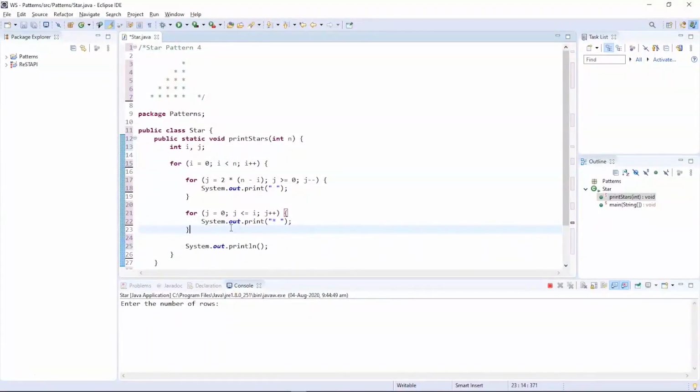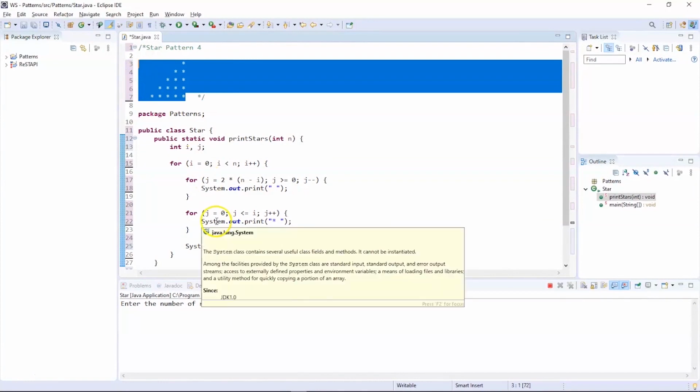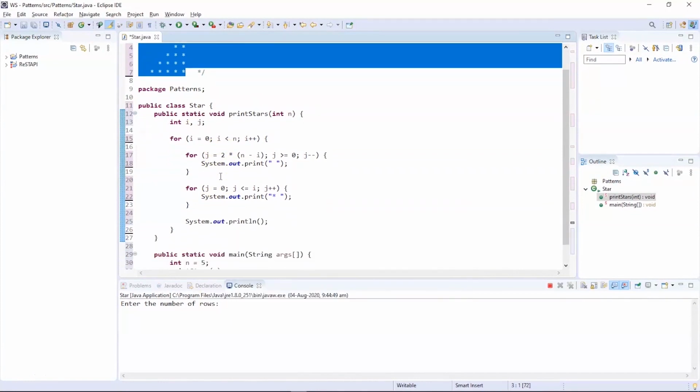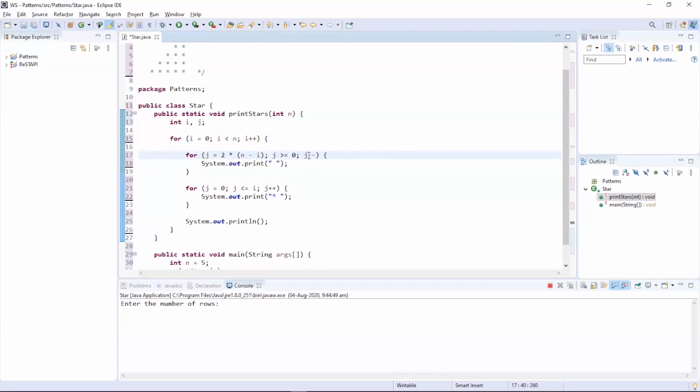So back in the practical mode, you can see on my screen the desired pattern we are looking for is this. Here the only difference is we have to print the spaces first. For printing the spaces, we will be using this for loop with the condition j = 2 * n - i, and j should be greater than or equal to 0, and j-- which is a post decrement operator. So what is the value of n?